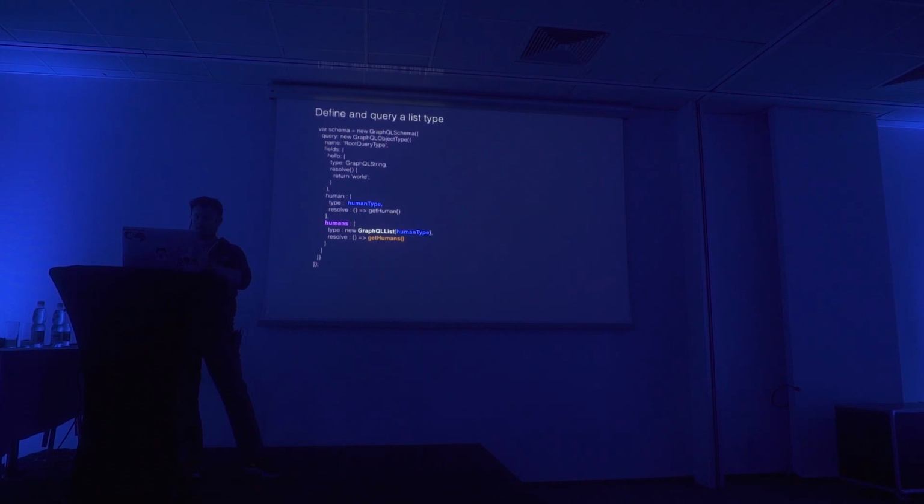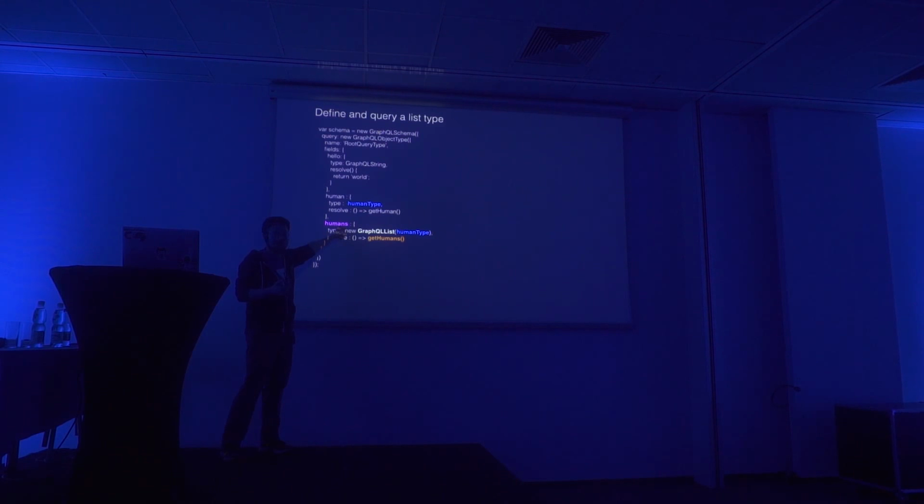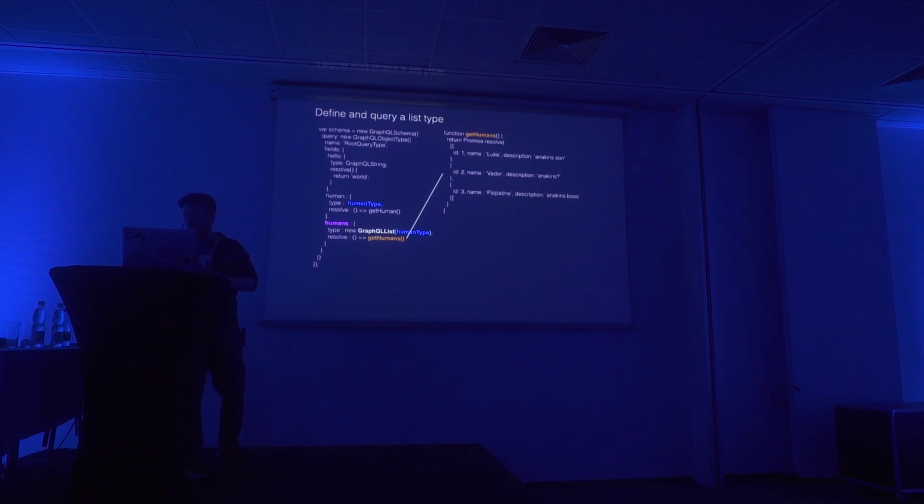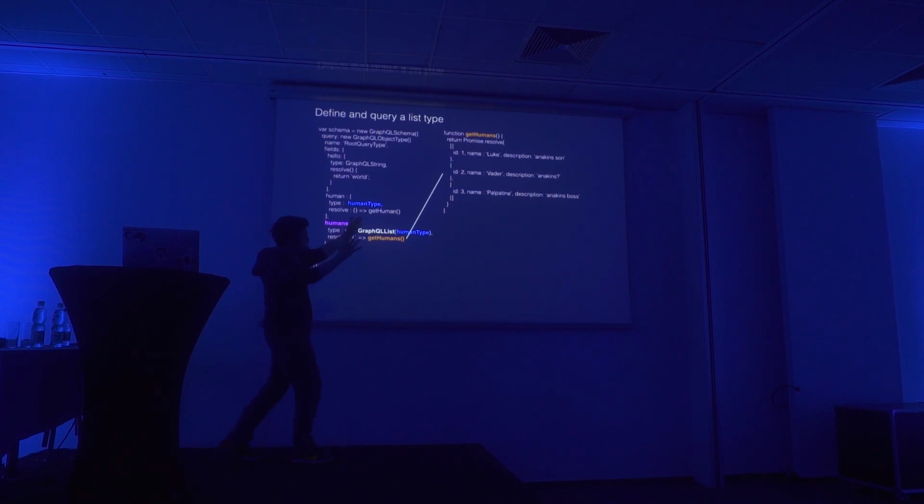Good. Now let's go with a more advanced type, a list type. So here we suddenly have humans instead of one human. With humans, we have a GraphQL list. We got our human type again, and we know that one had 3 columns. And we got a new resolver, getHumans. And getHumans, again, has a promise that returns a list this time. No surprise there. The only thing we need to remember, really, the difference between one human and many humans, is that we need to give it a GraphQL list. That's pretty much it.